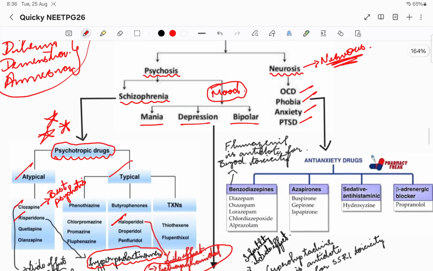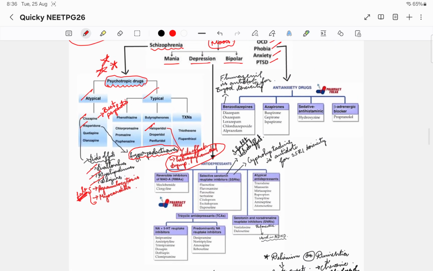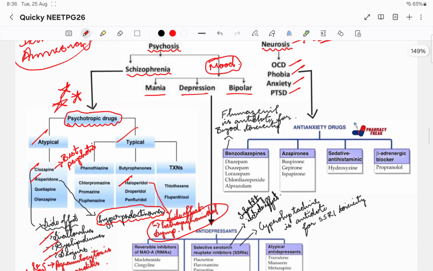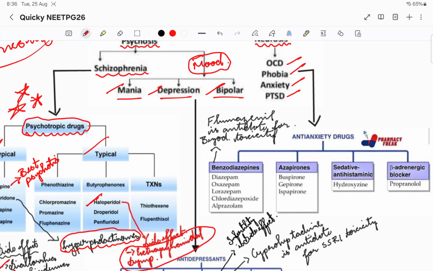Then coming to mood disorders. I'll explain what these mood disorders are, but let us see the drugs first. In mood disorders, there are mania, depression and bipolar. Mania means hyper, they'll be acting like a hyper person. Whereas depression, we all are depressed right now because of the exams, right? So this is how depression goes, and there will be low mood. High mood is mania, whereas low mood is depression. In bipolar, they can switch between the moods. So this is what bipolar means.